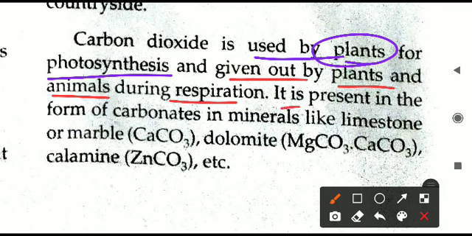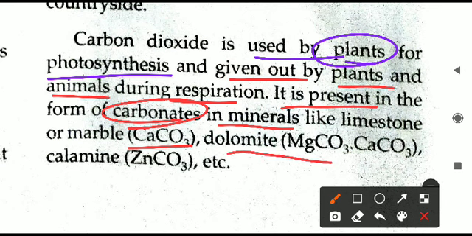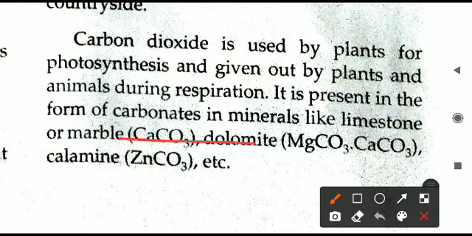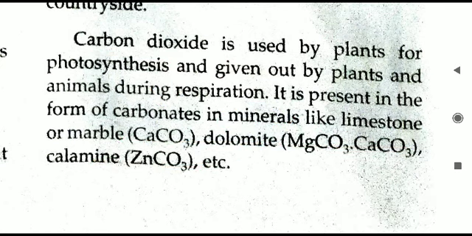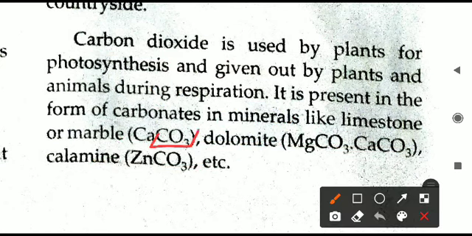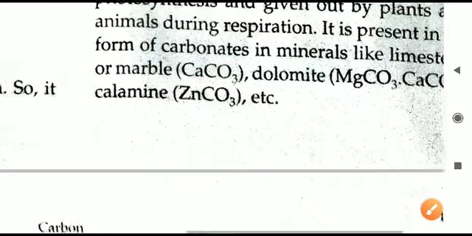It is present in the form of carbonates, like in minerals. Marble contains carbonate, that is CaCO3. Next is dolomite, MgCO3, CaCO3. Next is calamine, that is zinc carbonate. So all these carbonate minerals contain carbon dioxide. In which form is it present? It is present in the form of carbonate. You can see this is the formula, CO3. So CO2 is present in this carbonate.